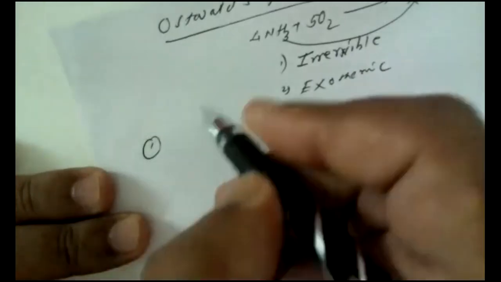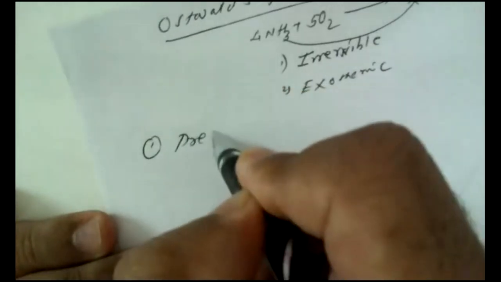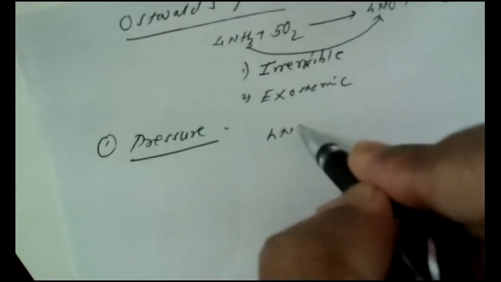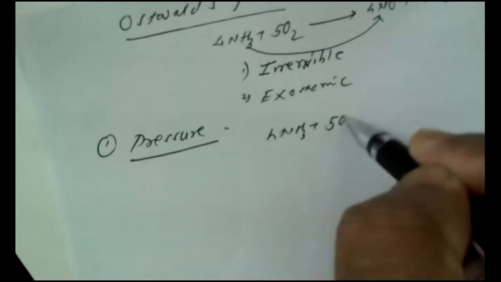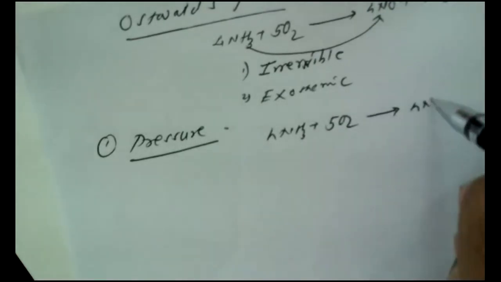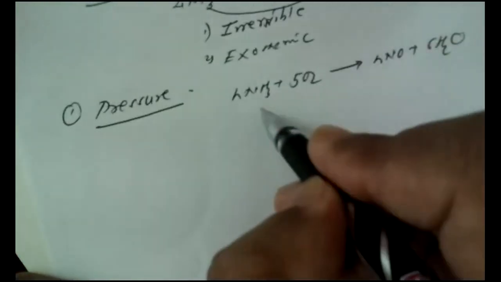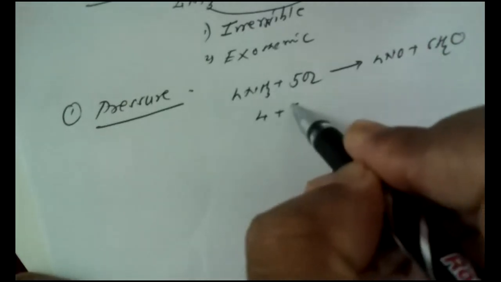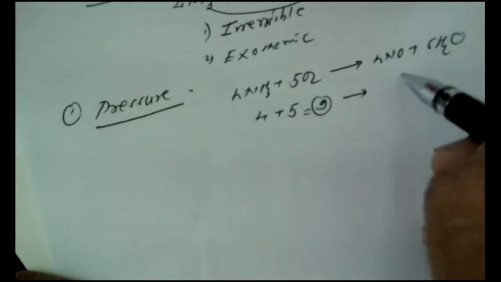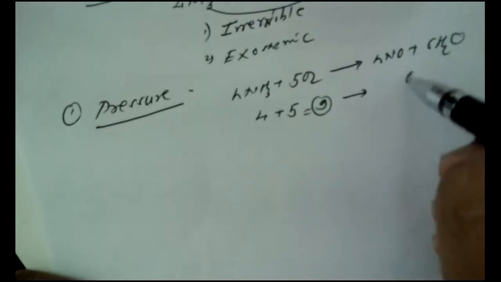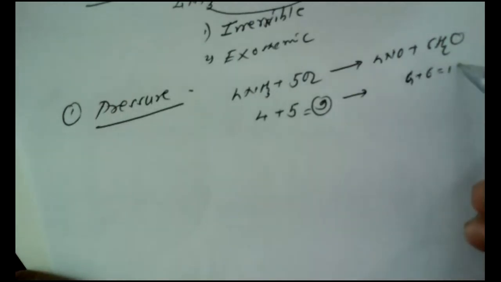The first physico-chemical principle is the effect of pressure. While studying the pressure, we consider the reaction 4NH3 plus 5O2 gives 4NO plus 6H2O. Here 4 volumes of ammonia are mixed with 5 volumes of oxygen, so the total volume is 9, which is converted into 4 plus 6, that is 10.